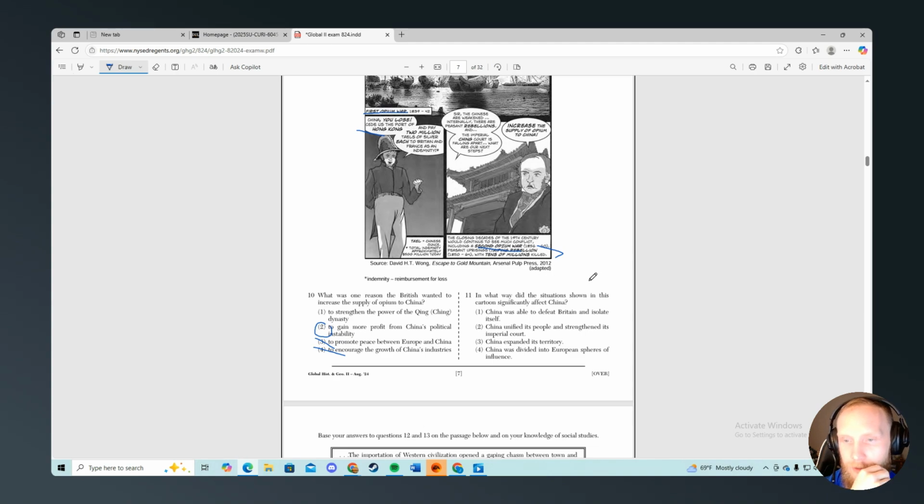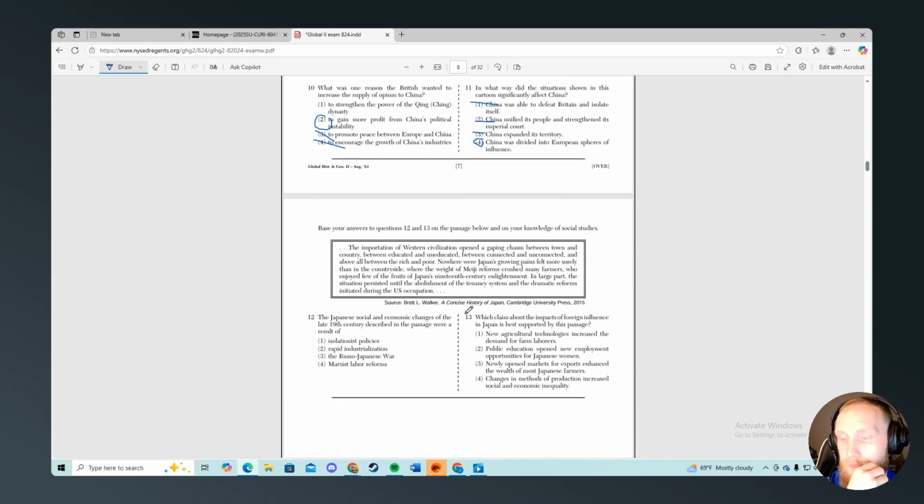In which way did the situation shown in the cartoon significantly affect China? China was able to defeat Britain and isolate itself. Nope. China unified its people and strengthened its political. Nope. Nope. It would be those spheres of influence that we actually saw in class today.